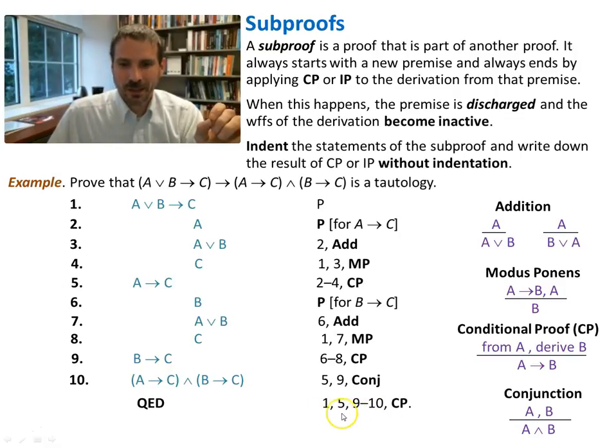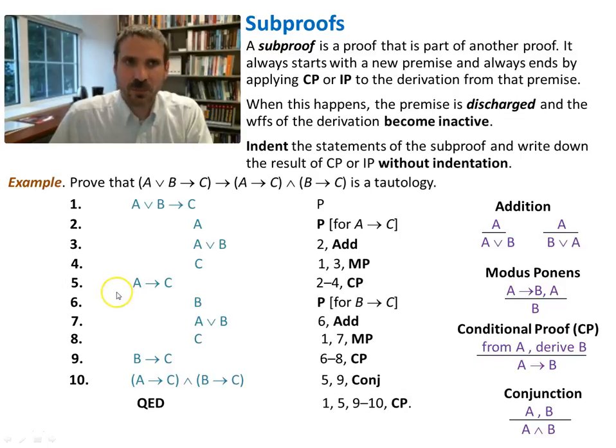This is a little different. I can't access lines 2, 3, 4 and lines 6, 7, 8 inside to call CP here. I don't have access to those. The only lines available for my main proof are 1, 5, 9, and 10. So those are the ones I call on. I start on this and I derive the consequent. From A derive B. That's what I've done. From the antecedent up here, derive the consequent, which is this. So then I can come back out a step and conclude CP.